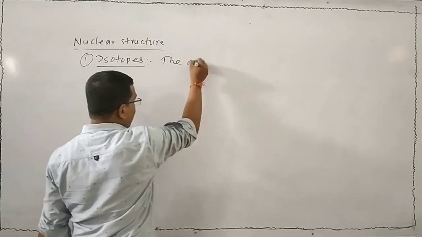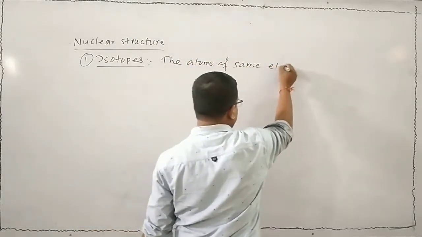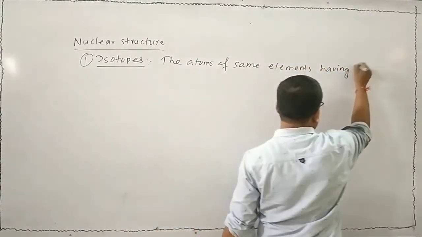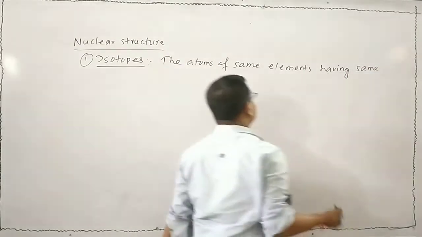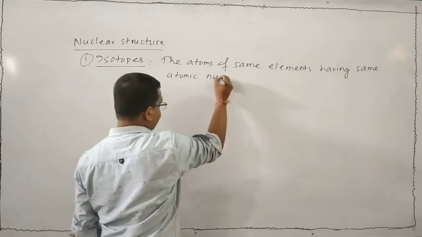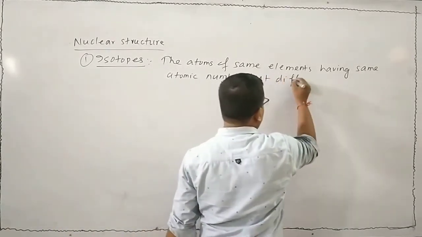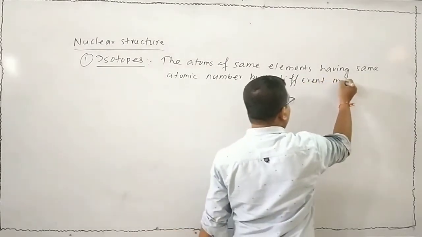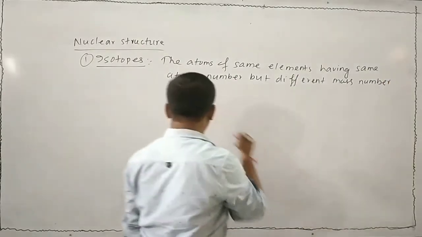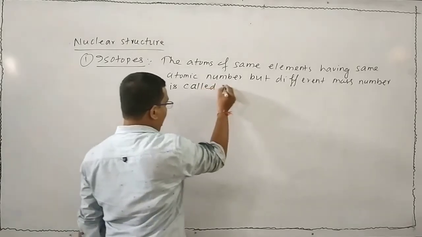The atoms of same elements having same atomic number but different mass number are called isotopes.